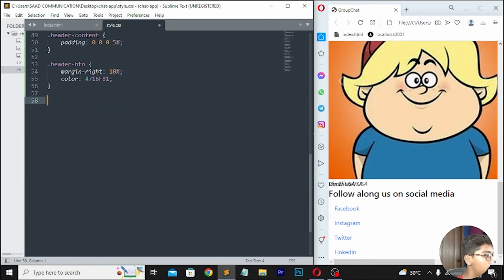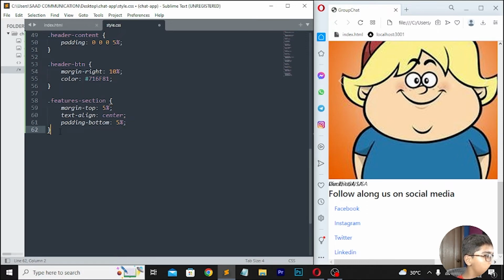Now move down, here I will be writing .features-section. Here I will be writing margin-top 5%, text-align center, and then padding-bottom 5%. Then you have to move down, and here I will be erasing this one which is written here.